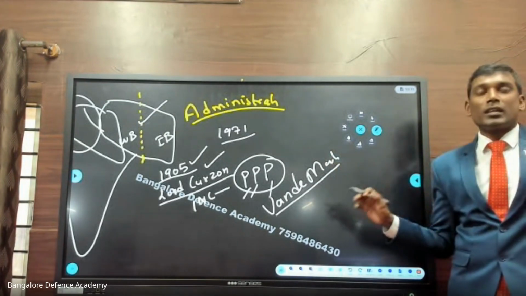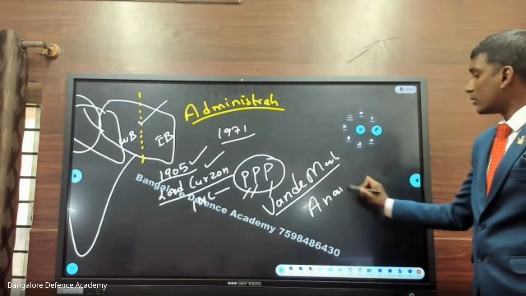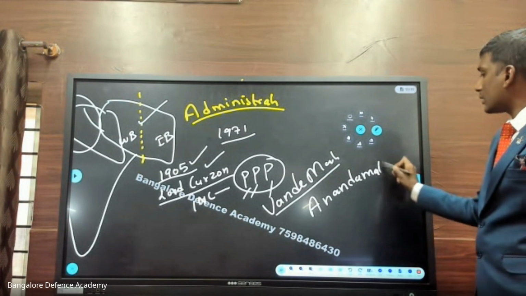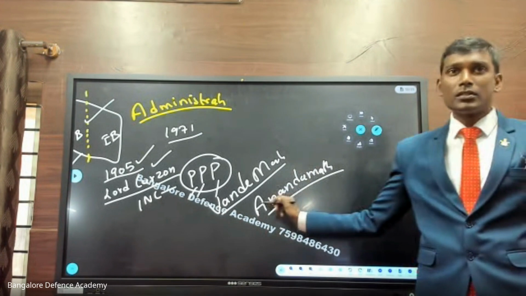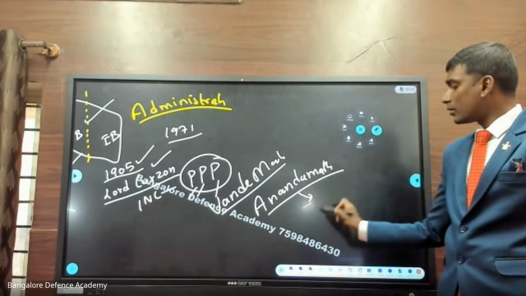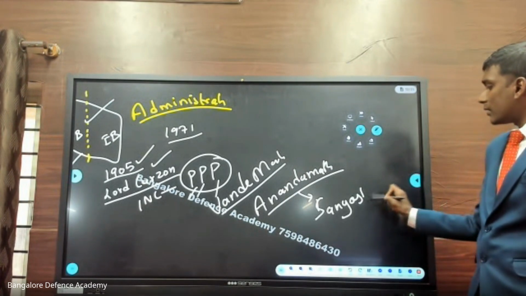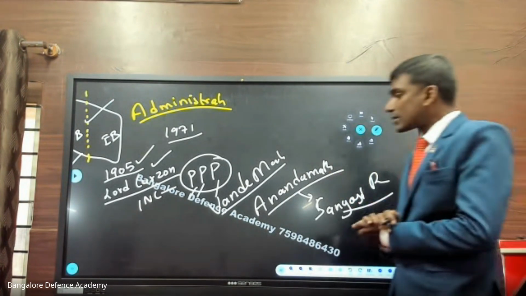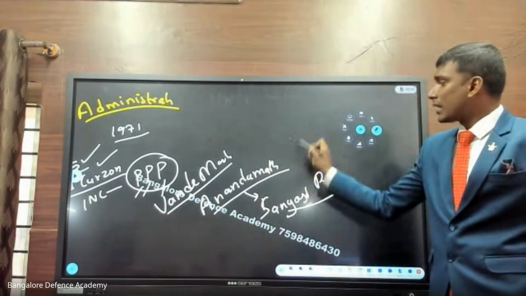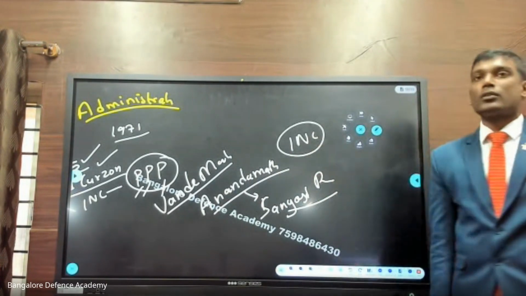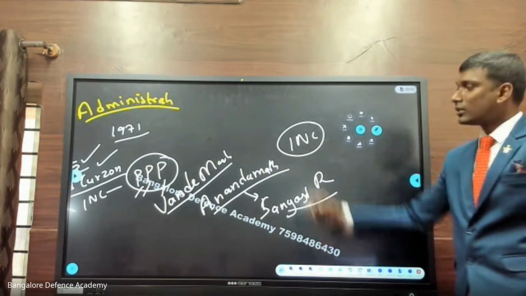Vande Mataram was written by Bankim Chandra Chatterjee. From which book? Ananda Math. So from Ananda Math, this poem is taken. It is written in the Sanskrit language. And Ananda Math was written influenced by a revolt called the Sannyasi revolt. So people started singing this song, and why? Because the Indian National Congress had a prayer song, and that prayer song was Vande Mataram. So this is the situation.